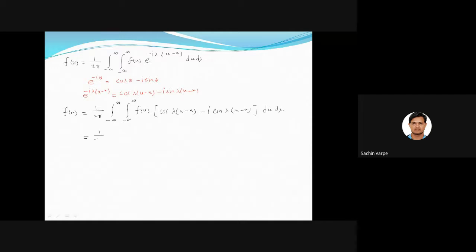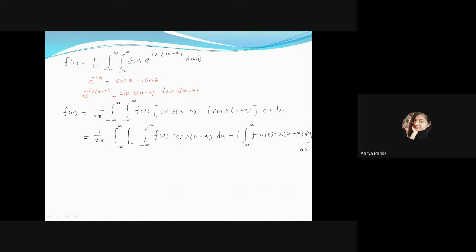So that is equal to 1 upon 2 pi, and when I split that integral inside, that will be integration from minus infinity to infinity, f of u cos of lambda into (u minus x) du, and because the integral is with respect to u, minus i into integration from minus infinity to infinity f of u sine of lambda into (u minus x) du, and outside it is d lambda. Is this step clear to everyone?